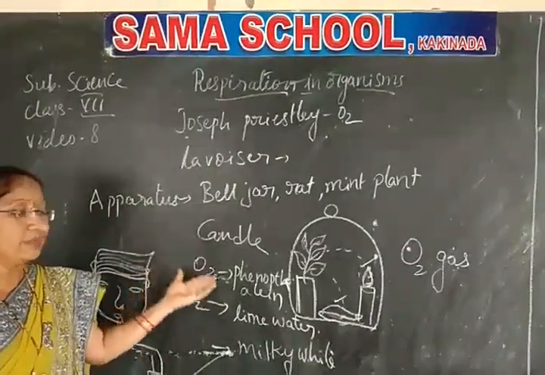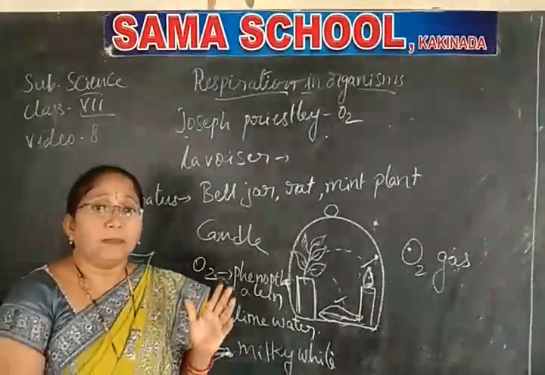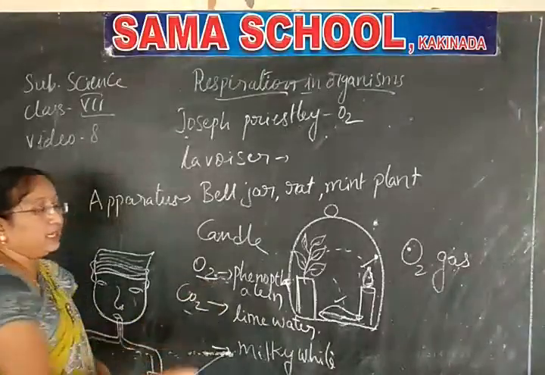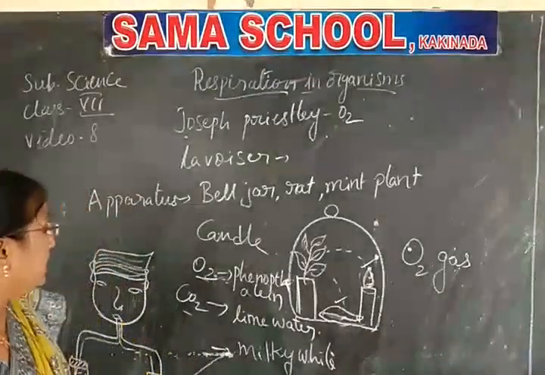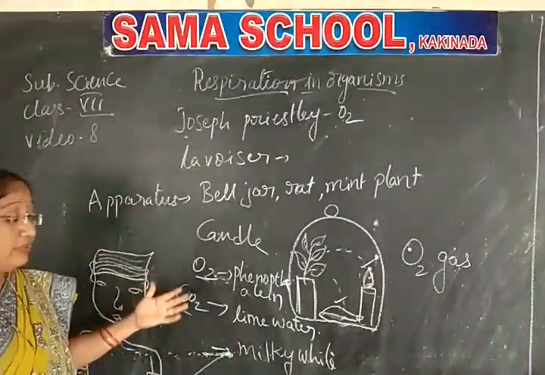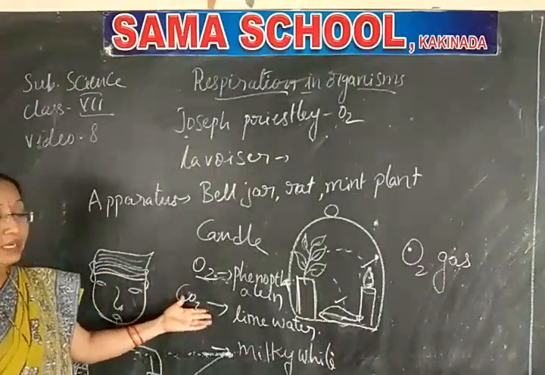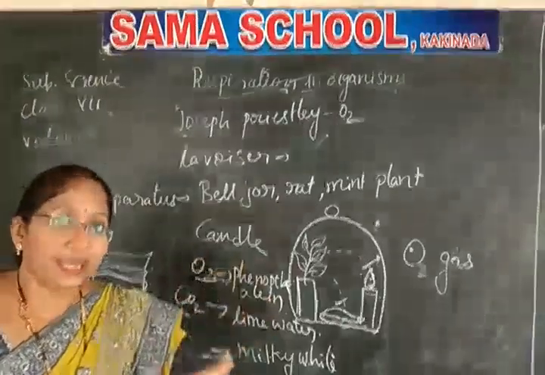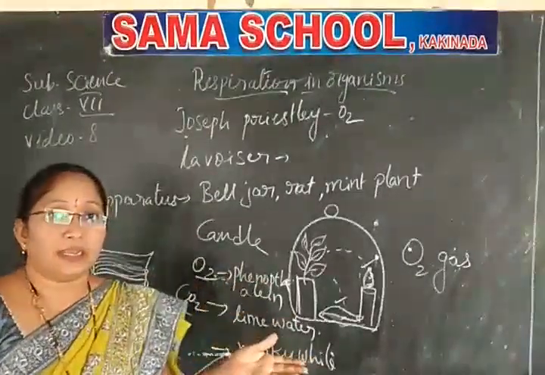Apart from oxygen, nitrogen, helium, neon, xenon, all these gases may be present, but only oxygen and carbon dioxide are used by us in the respiration process, isn't it? So with this, we confirm that oxygen and carbon dioxide are present. Oxygen is present in inhaled air. Carbon dioxide is present in exhaled air, isn't it?